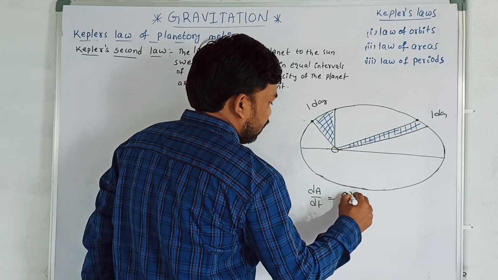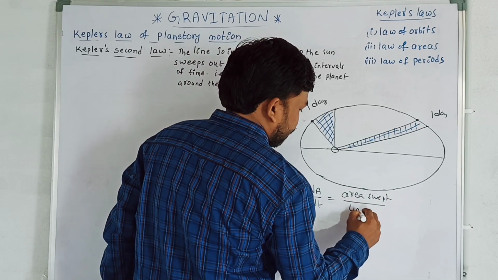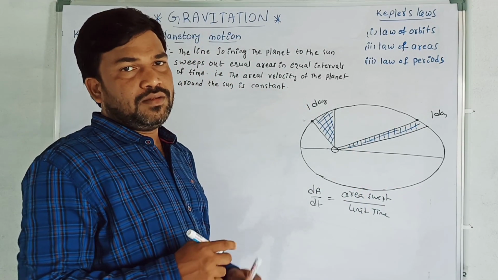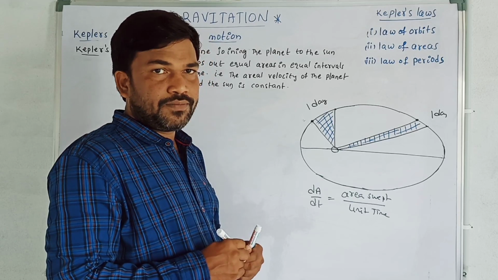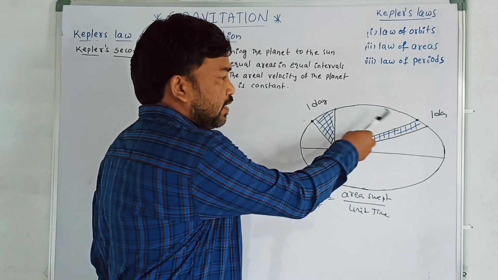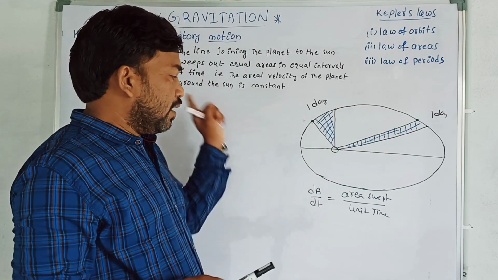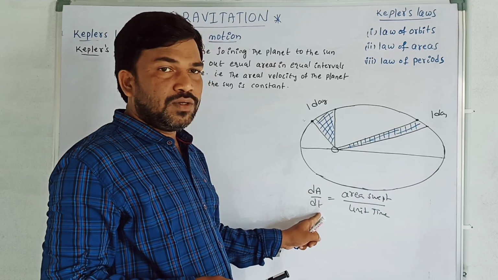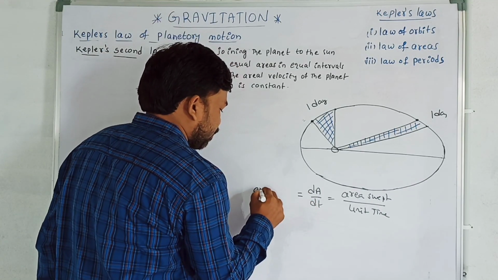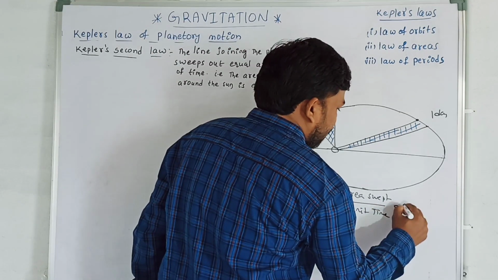That is the area swept per unit time, that is, the area swept in 1 second or a unit time. How much area is it sweeping in a unit time? In the same time, how much area is it sweeping here? So according to Kepler's second law, dA by dt, the areal velocity, is always going to be a constant.